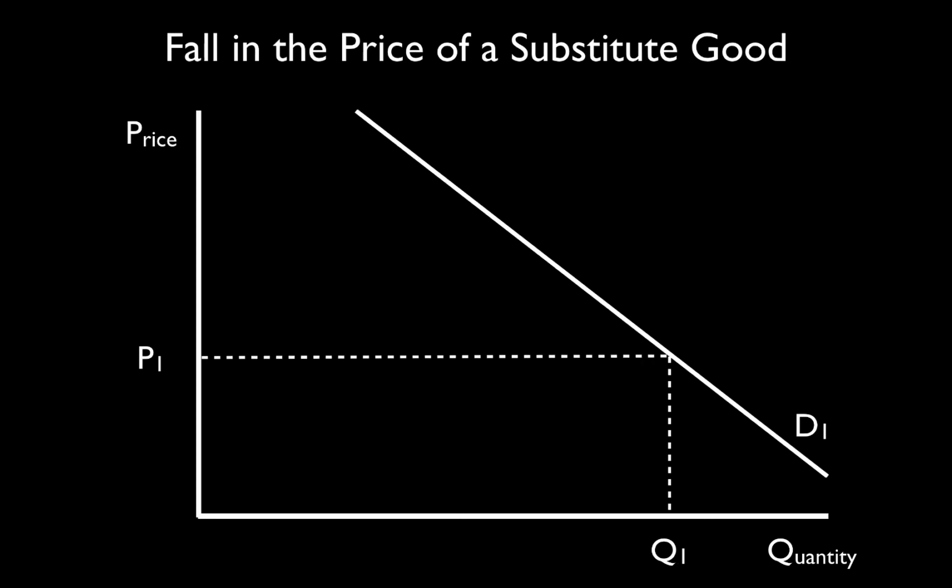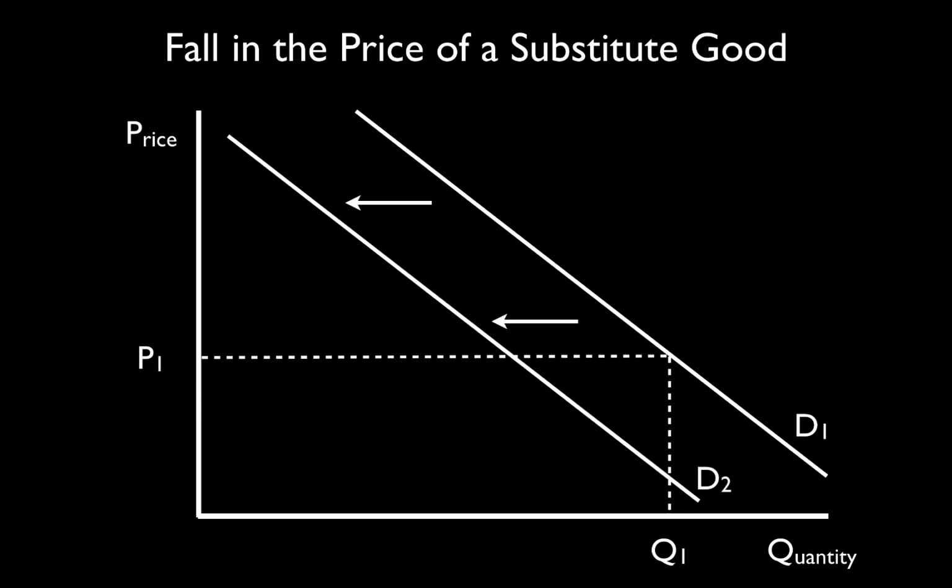Now, if this again is the demand curve for Coke and the price of Pepsi falls, well then some consumers of Coke may switch from buying Coke to buying the cheaper substitute, which is Pepsi. And as such, this represents itself as an inward shift in the demand curve, showing that at every effective price, less Coke is bought following a fall in the price of Pepsi. Okay, that's the prices of substitute goods done.